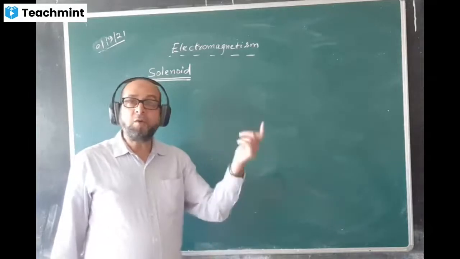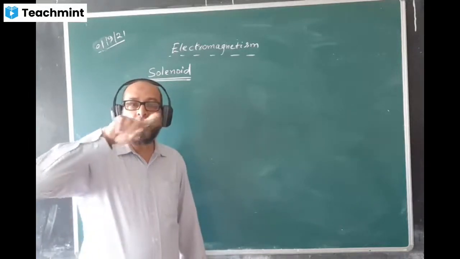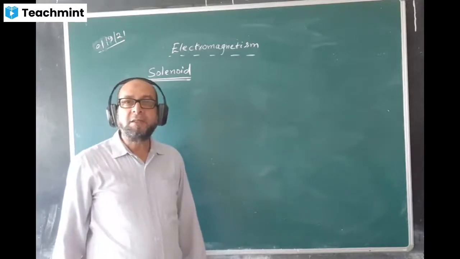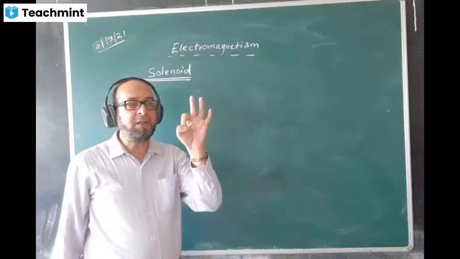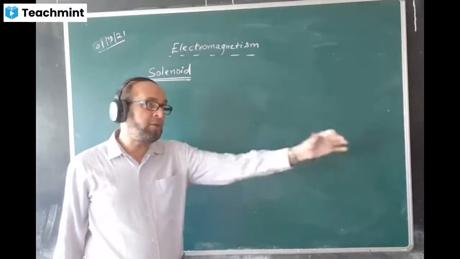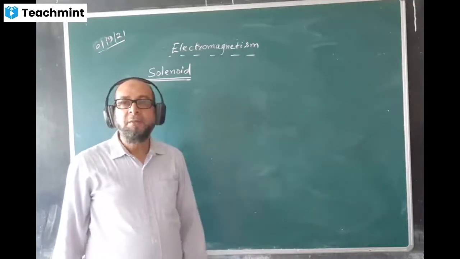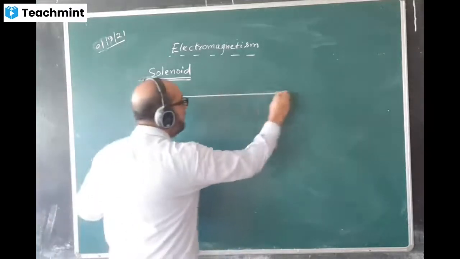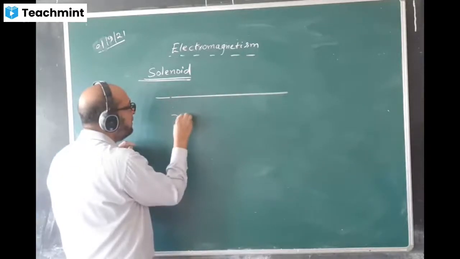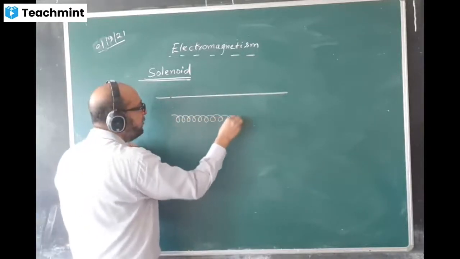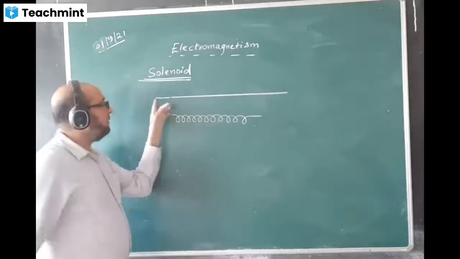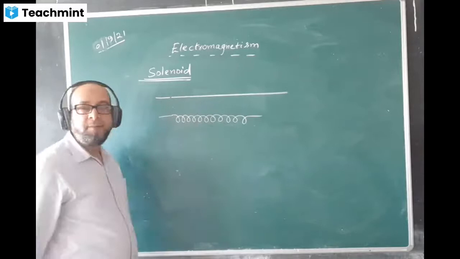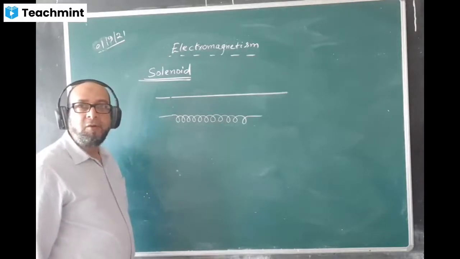A long copper wire, when turned into coils, such that the diameter of each coil is much less as compared to the entire length, is called a solenoid. Suppose we have a long copper wire. Now we are changing it into coils like this. This is called a solenoid.